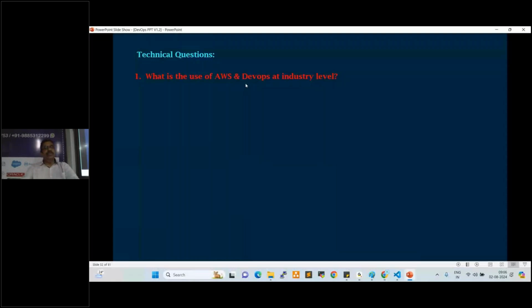By a single click, we can deploy a number of applications. By single click, we can merge the code, move the code, push the code, pull the code, whatever we want, right? By using Jenkins, Kubernetes, Docker, Ansible, Terraform, we can perform the automation activities.